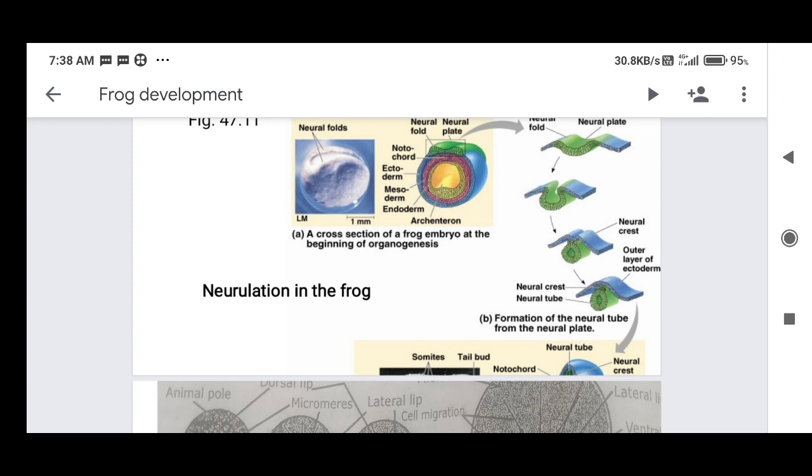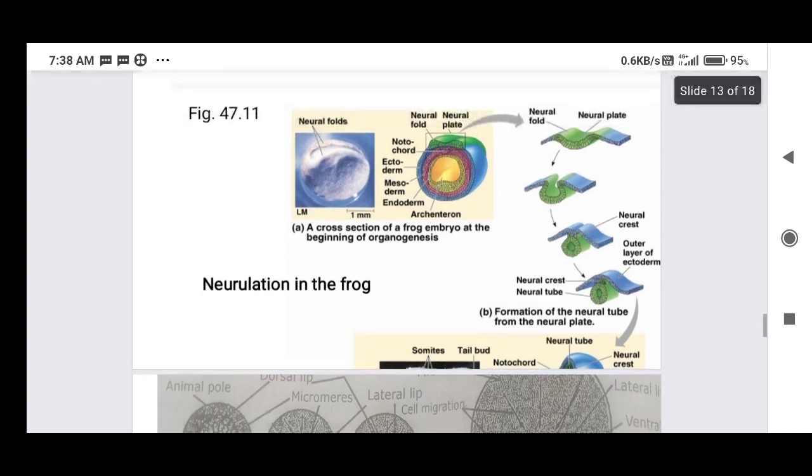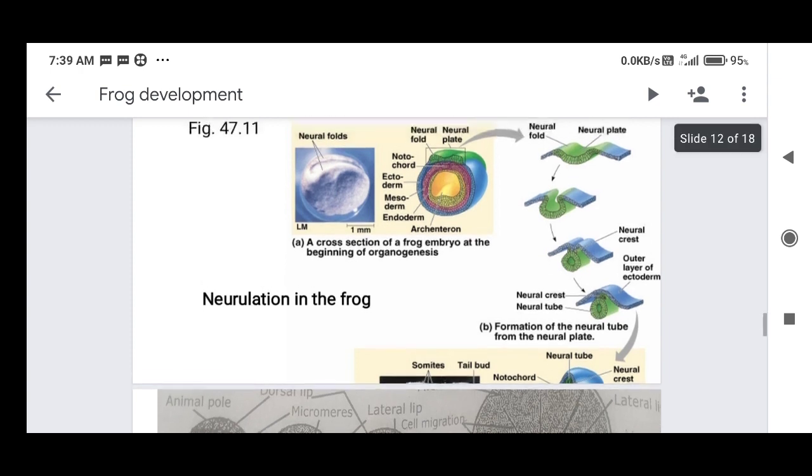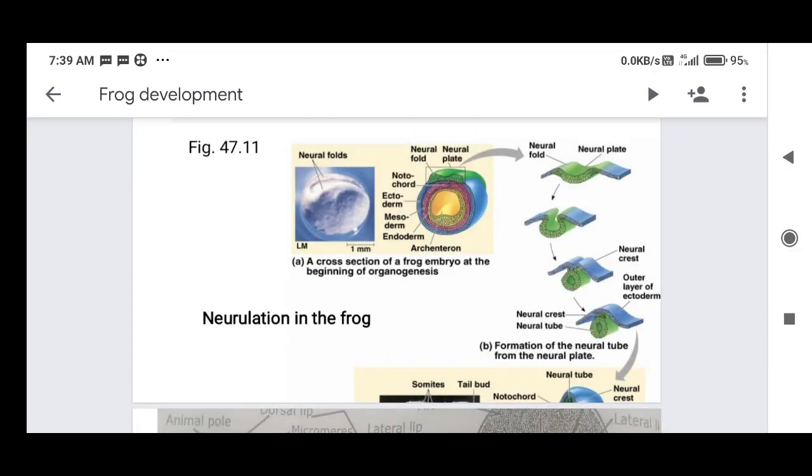The light yellow color forms the endoderm, the brown color is the mesoderm, and the brown color above the notochord is formed, and the blue green color forms the neural plate and neural fold.